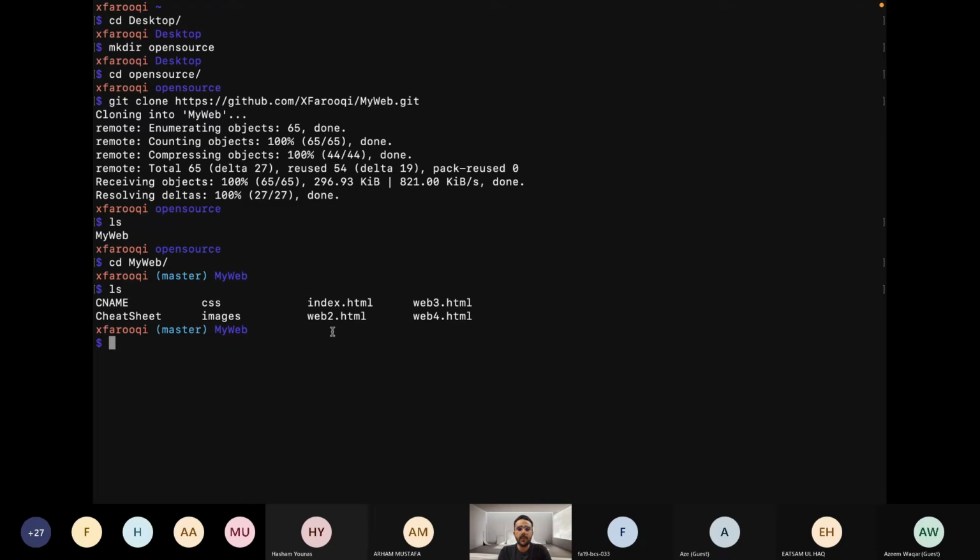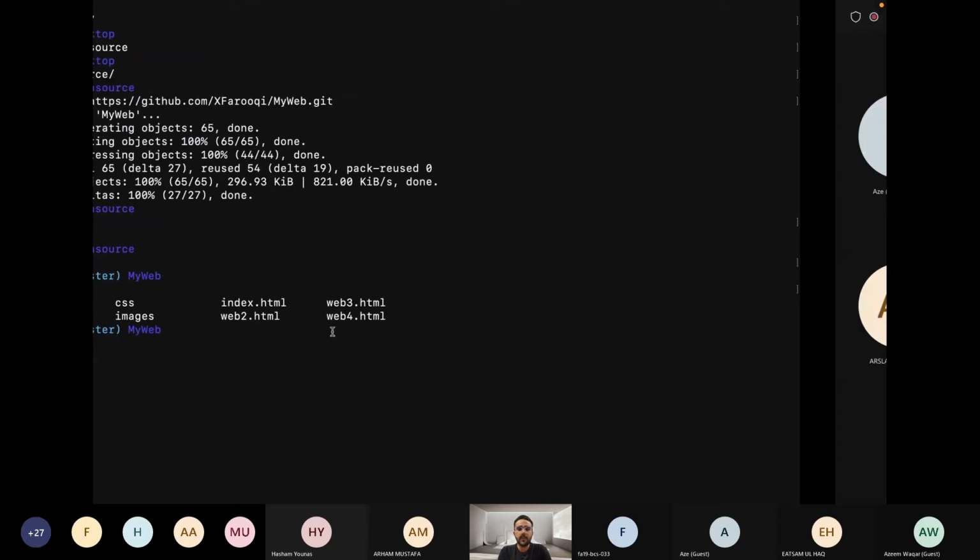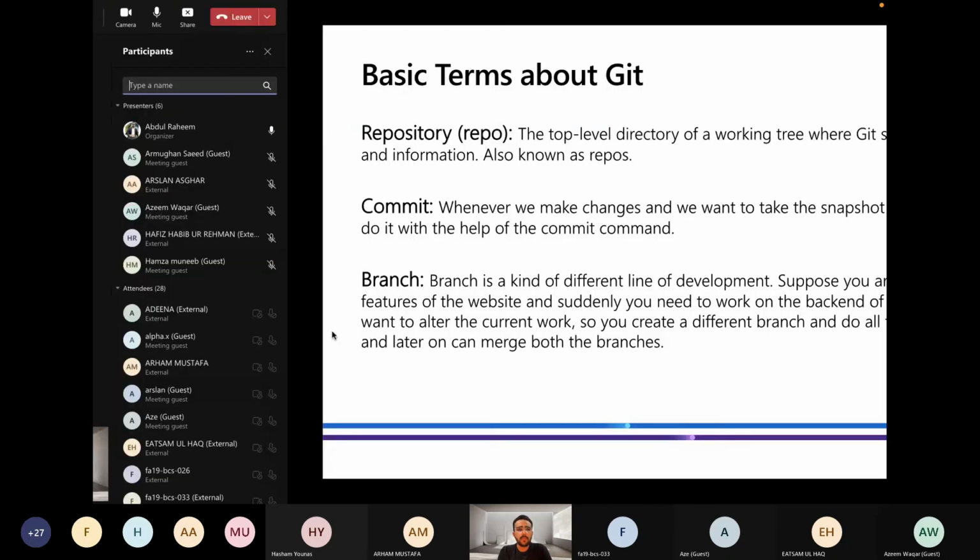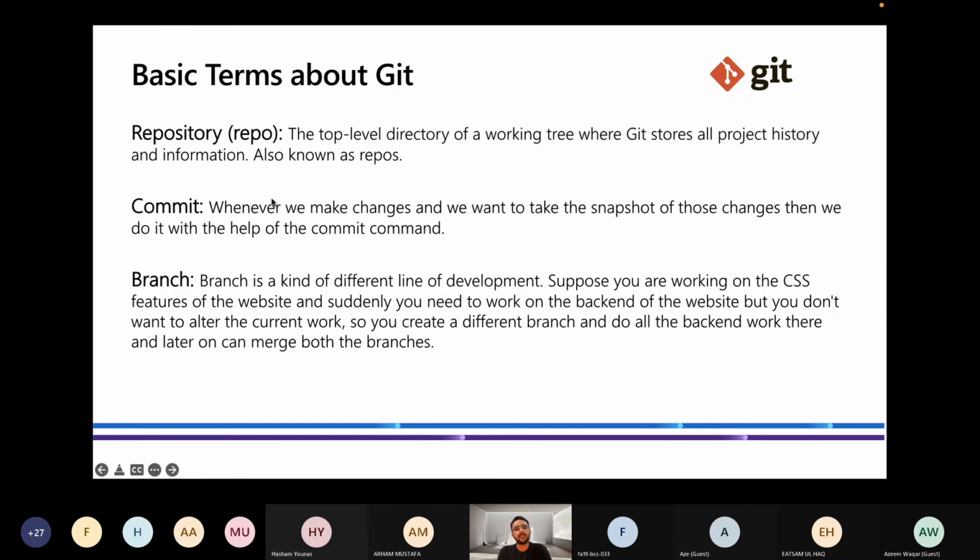All the files are present in this repository. Next we have commit. A commit is like a snapshot. You made some changes and then ask Git to take a snapshot of those changes. That process is technically called a commit.